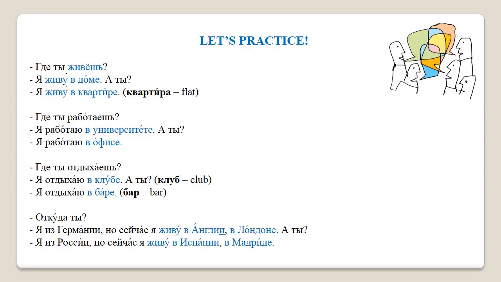Где ты отдыхаешь? Я отдыхаю в клубе. А ты? Я отдыхаю в баре. Where do you relax? I relax in a club. And you? I relax in a bar.